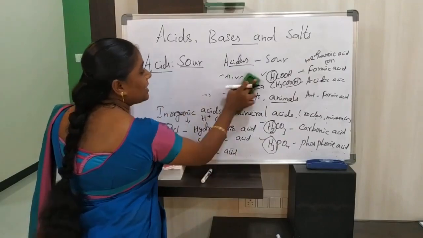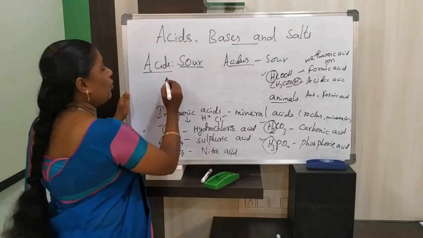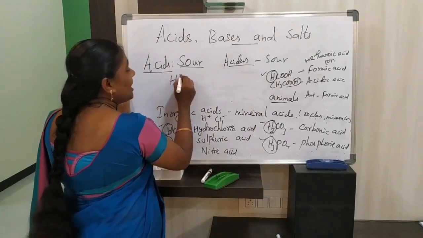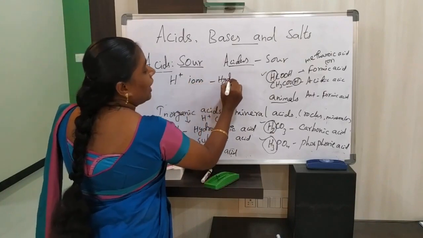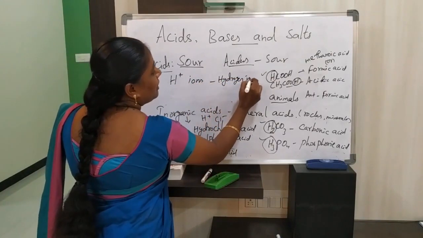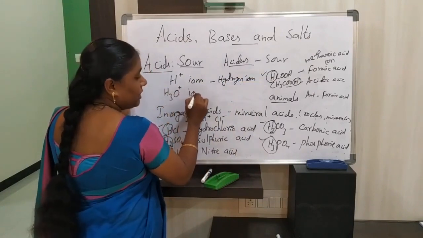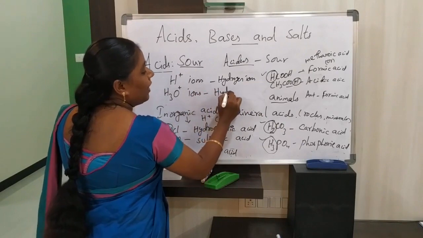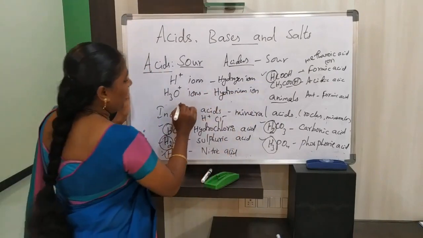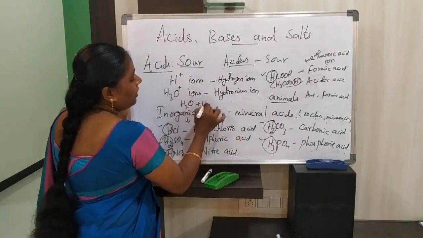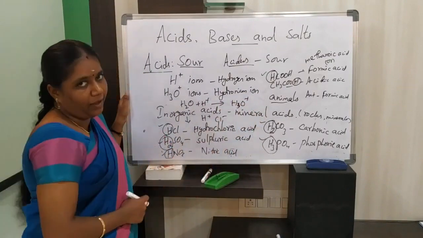When acids are dissolved in water, they produce H plus ions, that is hydrogen ions, and H3O plus ions. This is hydronium ions. That means in water, the H plus ions convert to form hydronium ions.